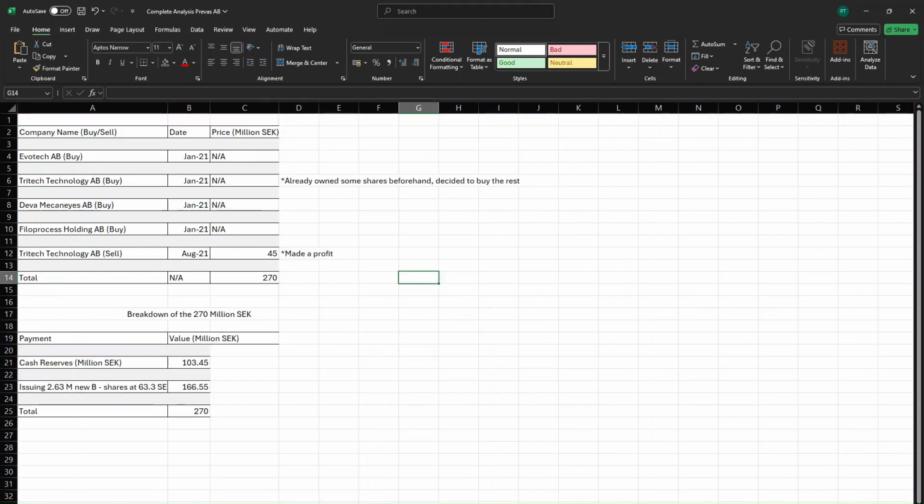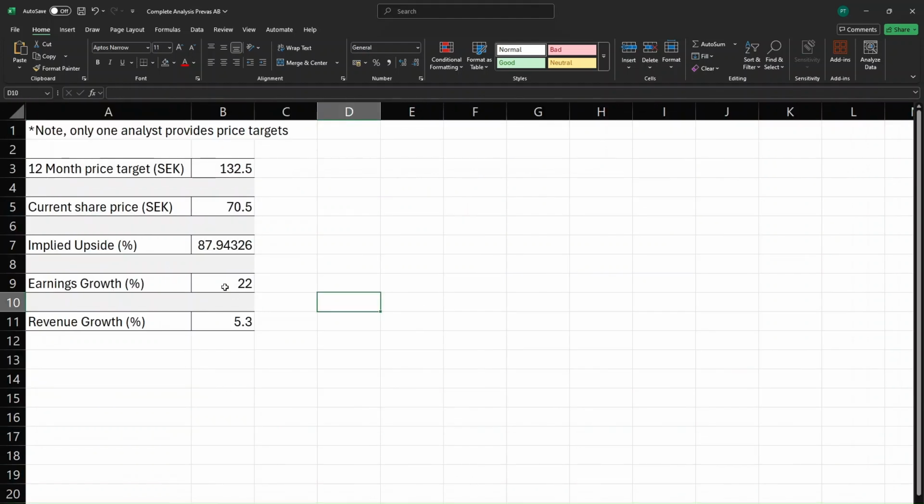And then I'll move on to acquisition analysis. Here on the left we got company name and then when they bought or when they sold. And then here we have the date. I tried to look for the price that Prevas bought them or sold them for, but I couldn't really find data. In total, Prevas paid 270 million SEK for all these companies. They acquired this money from issuing some new shares, which I put here, where you can see. They also used some cash reserves to buy these companies.